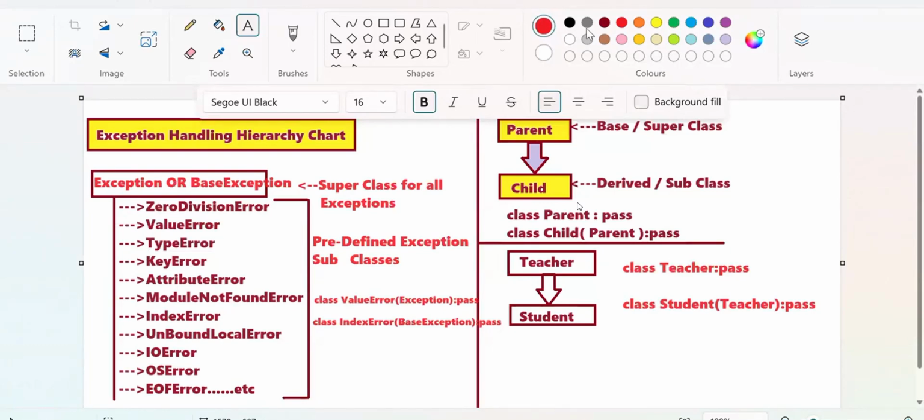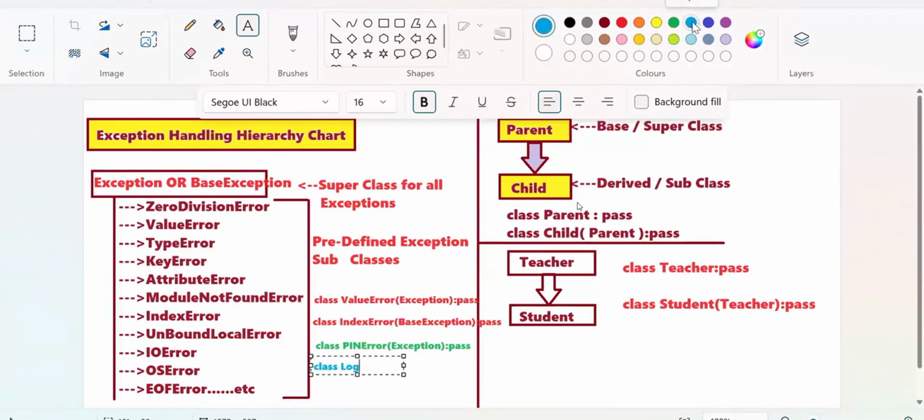So like that, today I'm writing my own class. What is that class? Login error, pin error, I want to develop it. Just as they developed zero division error and the rest, I want to develop my own error also. How to develop it? Class PinError of Exception, colon, pass. That's all. This PinError is called a programmer defined exception subclass. Subclass to whom? Exception.